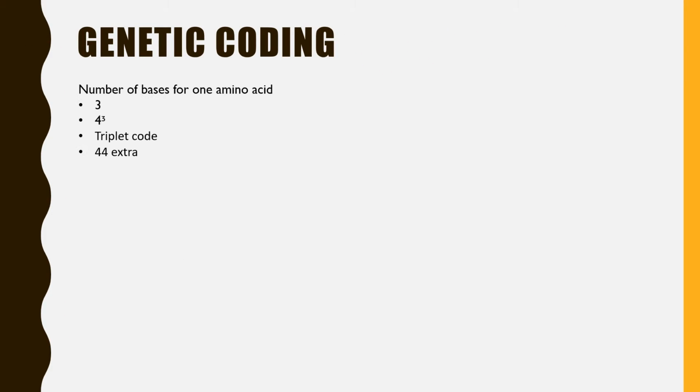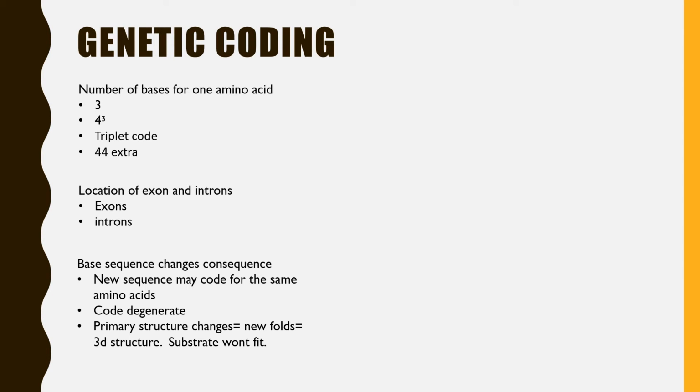Genetic coding. The number of bases for one amino acid is 3. So 4 to the power of 3 results in 64 codons, which will code for the 20 amino acids needed for basic human life. They're made in a triplet code and there's 44 extras like we've already discussed. The location of exons and introns.